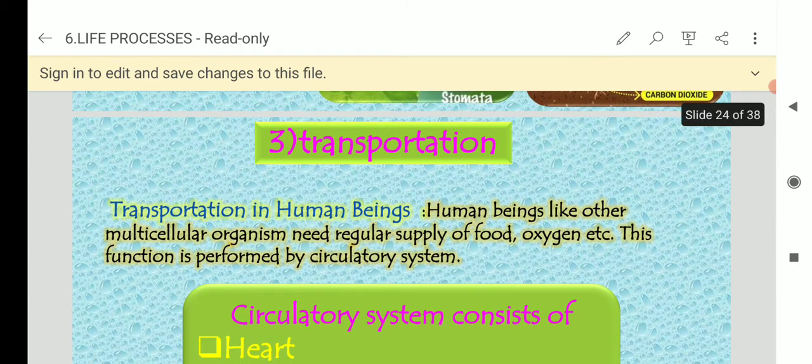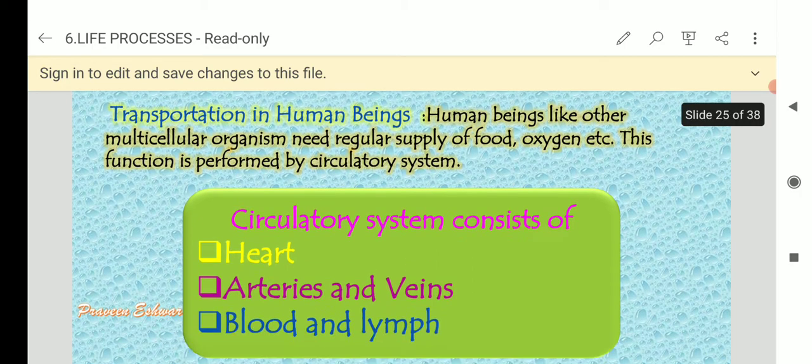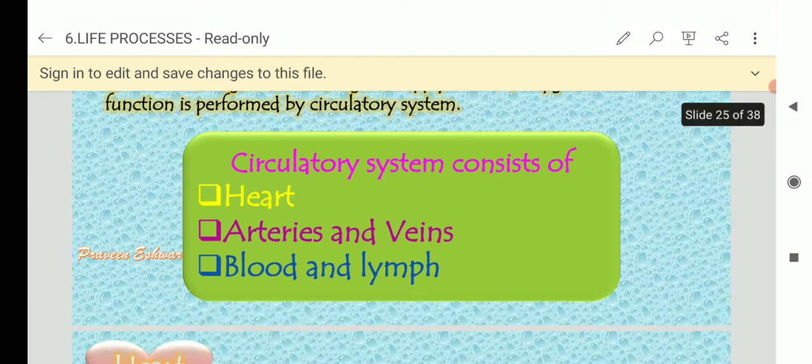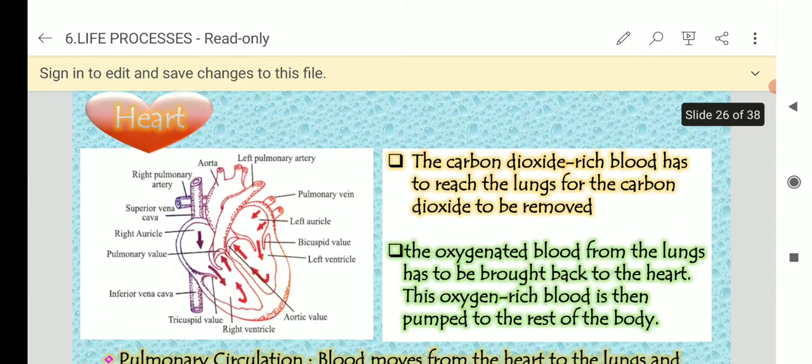Okay, next process very important, transportation. So in transportation in human beings, it consists three types. One is the heart, arteries and veins, blood and lymph. Let us see one by one. First, heart.